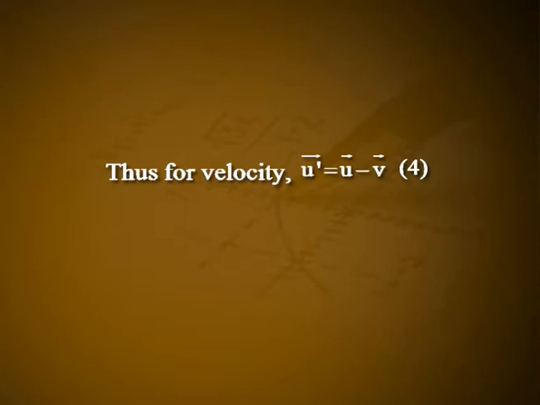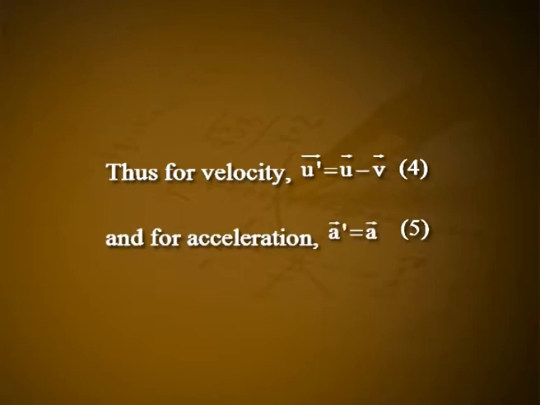Thus, for velocity, vector u dash is equal to vector u minus vector v. Let it be equation number 4. And for acceleration, vector a dash is equal to vector a. Let it be equation number 5. Since mass m is a constant, the product m into a will also have the same value for all inertial observers. That is, F is equal to m into a and F dash is equal to m into a dash, or F dash is equal to F. Hence, the equations of motion are invariant under Galilean transformations.